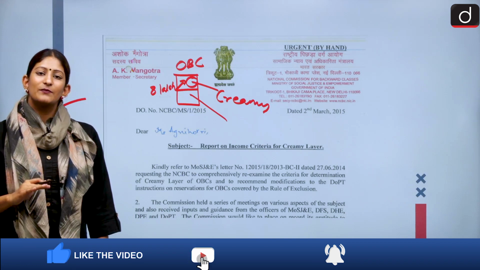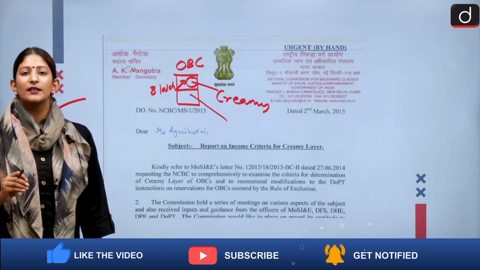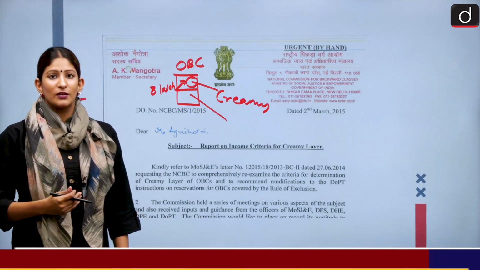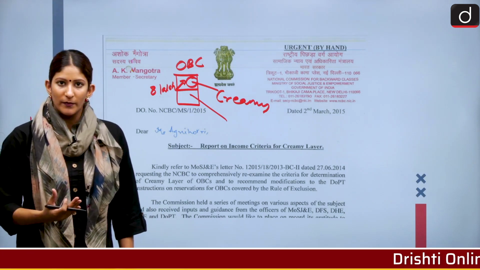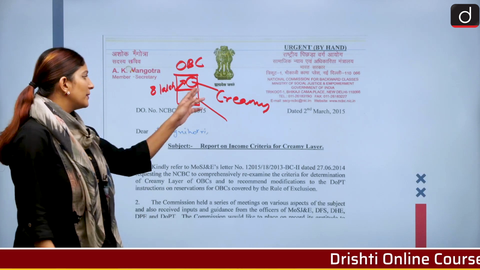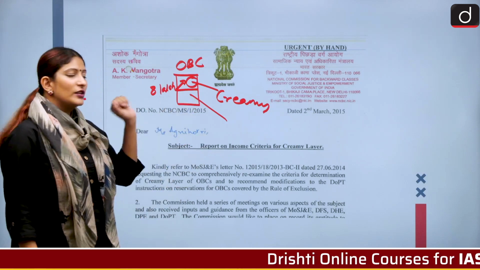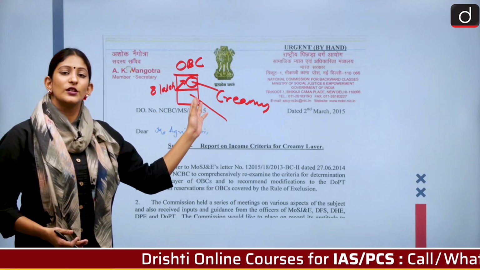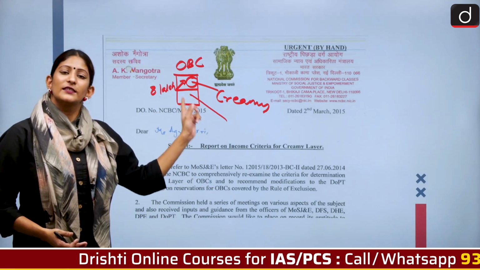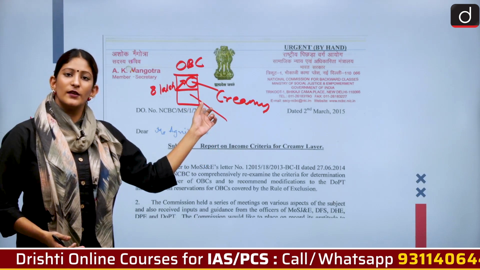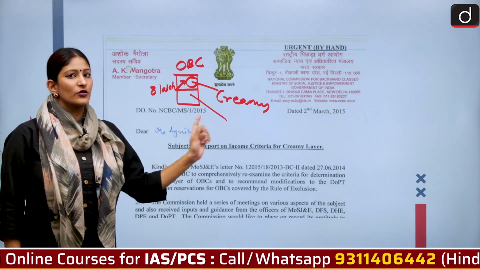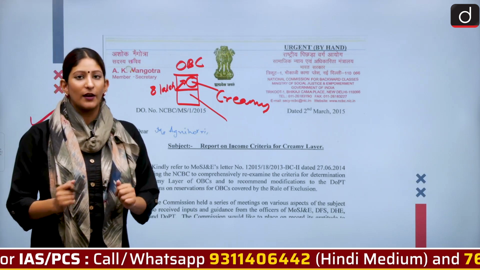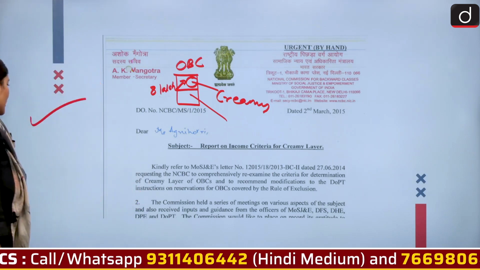So this is based on the principle that creamy layers are in a better position to get employment, and that is why they should not be given reservation. And the non-creamy layers are not in a very good position as compared to the other constituents of OBC. That is why they should come forward to get the reservation, because they are more deserving, as they are economically backward. So this is the entire issue.